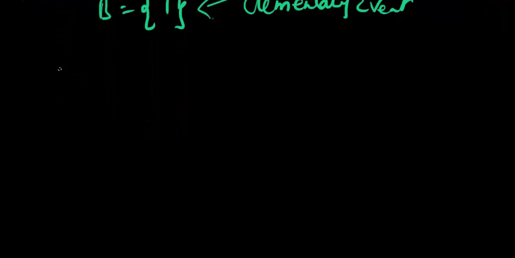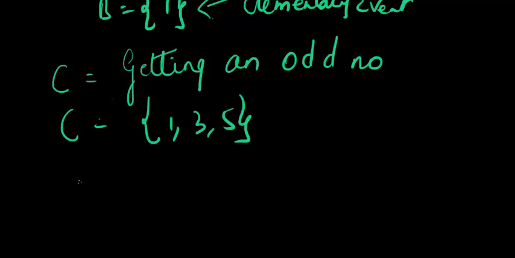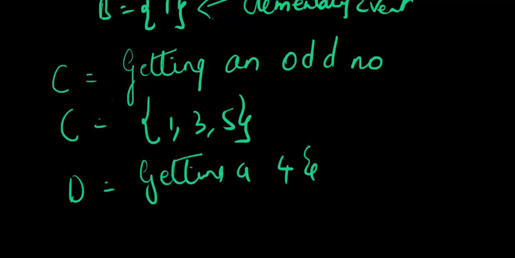I'm now going to define another event. Let's say C is getting an odd number, and C is going to have 1, 3, and 5. Now I'm going to define another event, D, which is getting a 4 or, I cannot use an "and" here, 4 or 6. So the elements belonging to this are going to be 4 and 6.